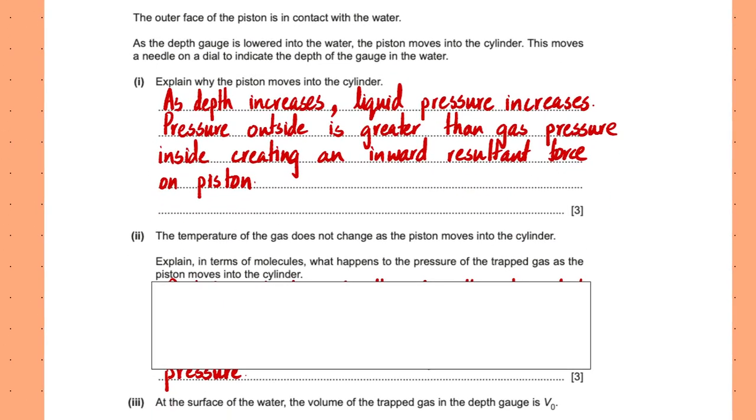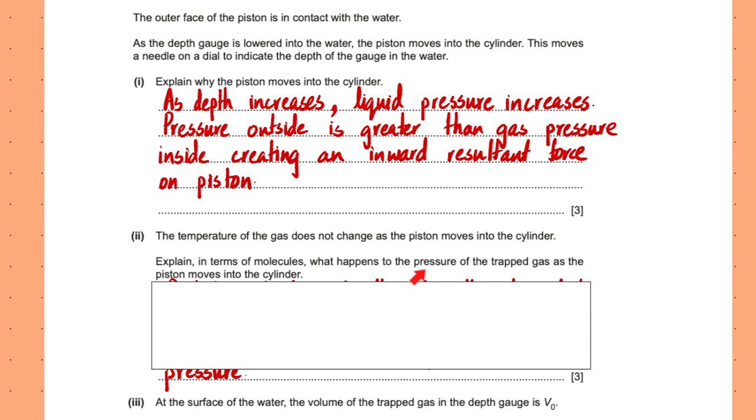Next, the temperature of the gas does not change as the piston moves into the cylinder. Explain in terms of molecules what happens to the pressure of the trapped gas as the piston moves into the cylinder. So temperature does not change. This means that the examiner is about to ask us for the relationship between pressure and volume. So we know that as the piston moves inwards, the volume decreases. And now I need to talk about what would happen to the pressure.